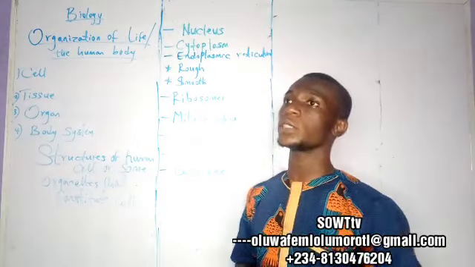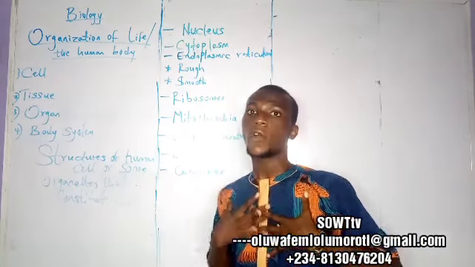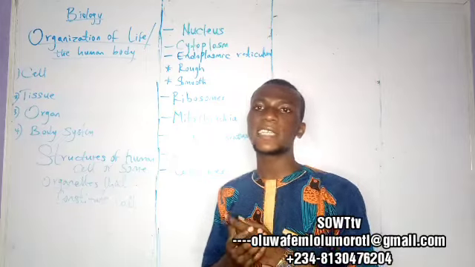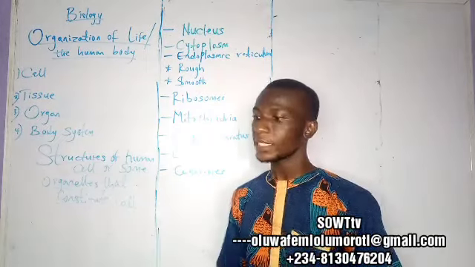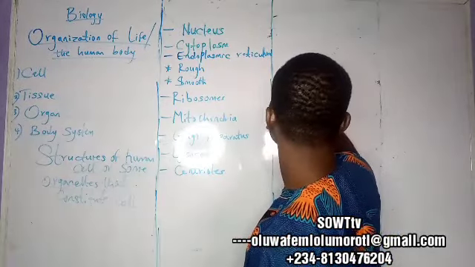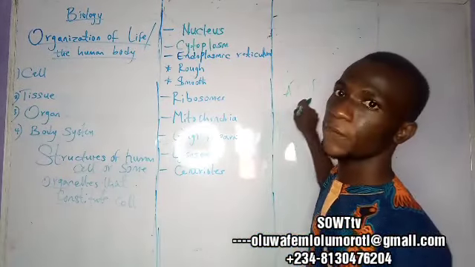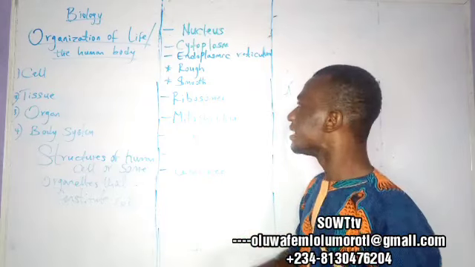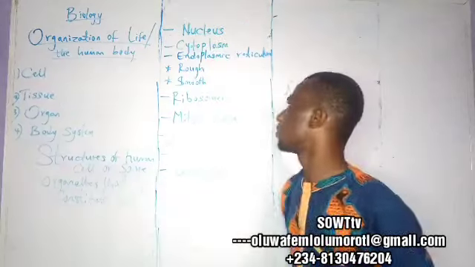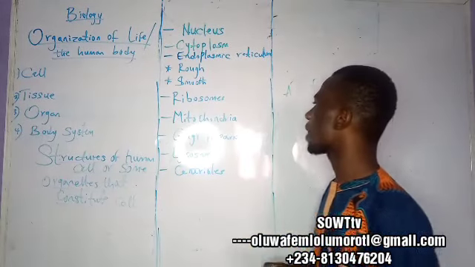It usually functions on the respiratory side of our body, where it produces adenosine triphosphate energy, which we call ATP. So the main function of mitochondria is to be the power behind respiration.